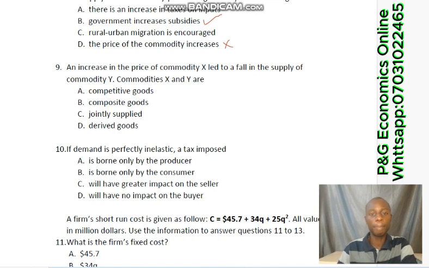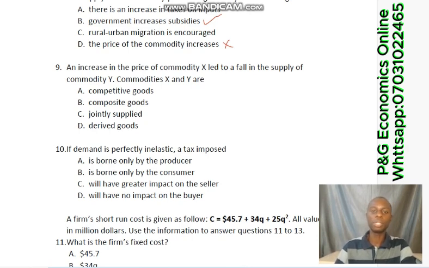An increase in the price of commodity X led to a fall in the supply of commodity Y. Commodity X and Y are what? Now, you need to understand this question very well. The question says there's an increase in the price of commodity X. Then as a result of that, the supply of commodity Y falls. So what could have led to that? That means that for that to happen, the two commodities are derived goods.